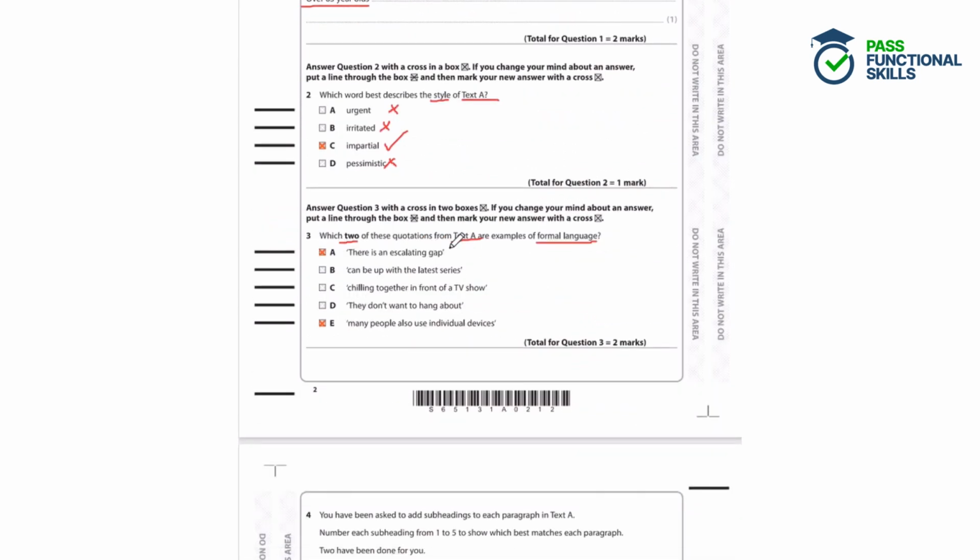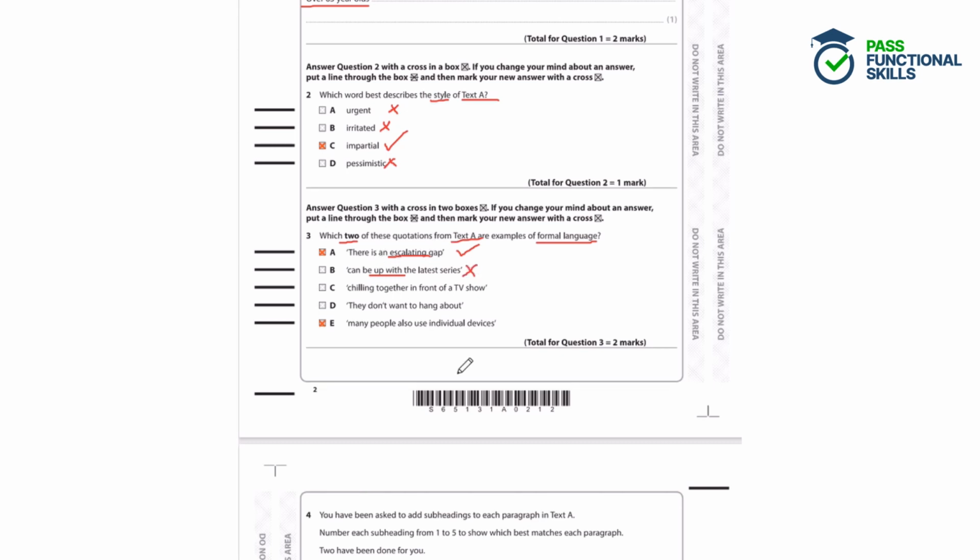There is an escalating gap. Well, escalating is a particularly sophisticated word. You probably wouldn't say that when you're with your friends. So that is an example of formal language. B, caught up with the latest series. Now, caught up with is a shortened, slang way of saying that they are up to date with the series. So that would be informal language.